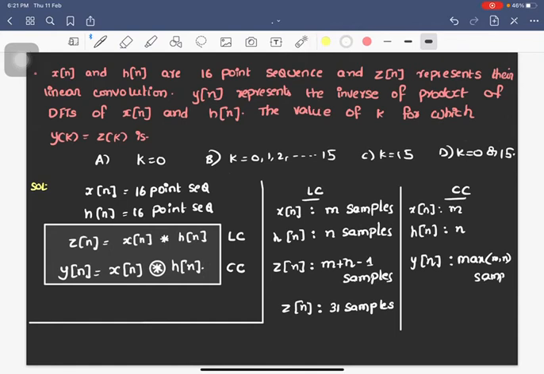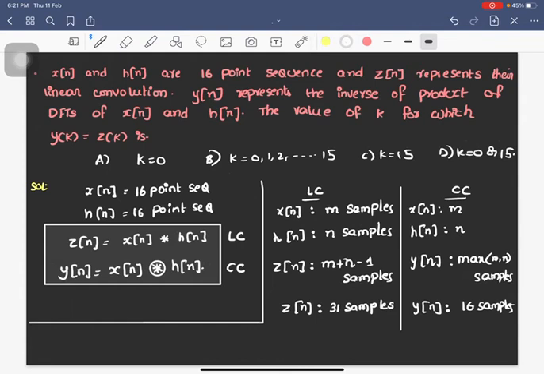So for this question, y of n is max of 16 comma 16, which is 16 samples itself. So the point we should remember is the linear convolution will consist of 31 samples and the circular convolution will consist of 16 samples.